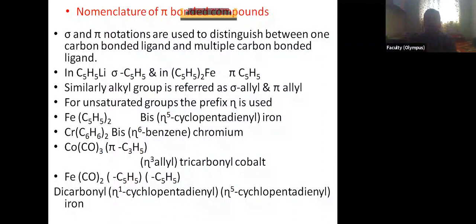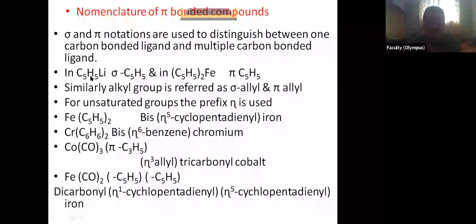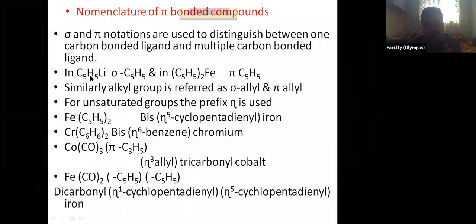Now we have seen nomenclature of pi bonded organic compounds. So if there are some ligands which are capable of forming pi bond as well as sigma bond, for example, cyclopentadienyl, C5H5. It is capable of forming pi bond. It has a pi electron cloud, and it is capable of forming sigma bond also.